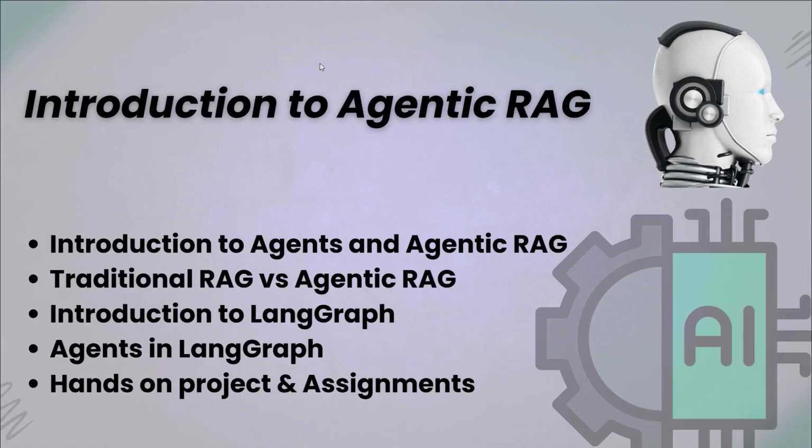Today we are diving into one of the most exciting advancements in generative AI, that is agentic RAG. You have probably heard of RAG, Retrieval Augmented Generation, which helps LLMs access external knowledge. But what if we could make our LLMs even smarter, more capable, and truly autonomous? That is where agentic RAG comes in.